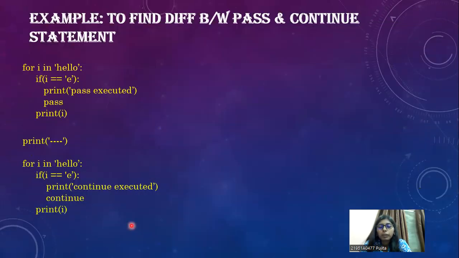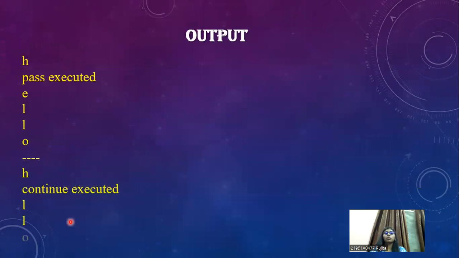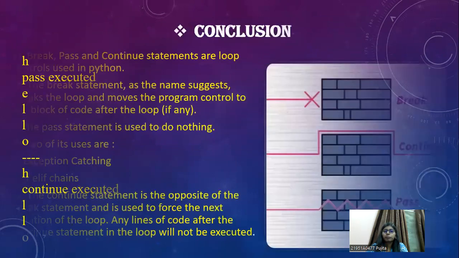Because we said if i equals 'e', then continue executed, it goes to the next iteration of the loop, and E is replaced. E is not there in the continue output. So this is an example which explains the difference between pass and continue statements.